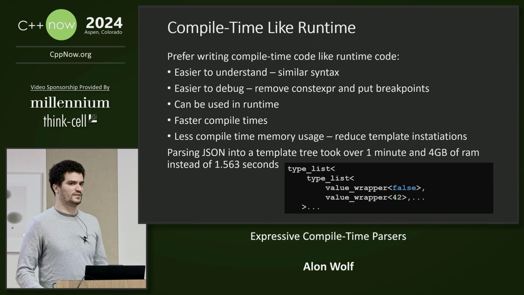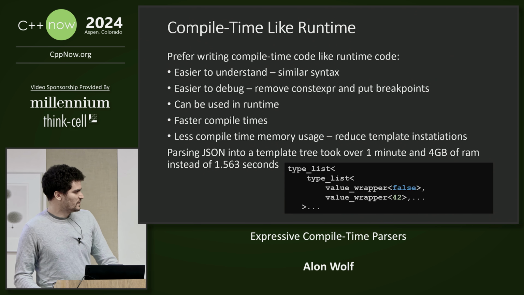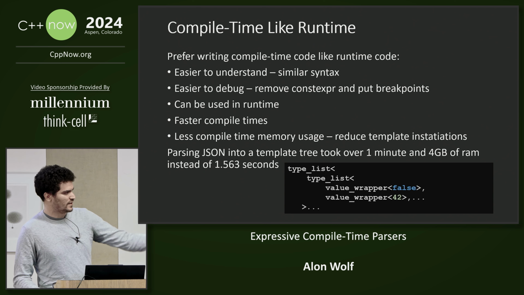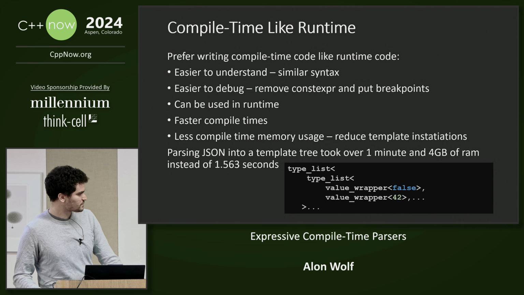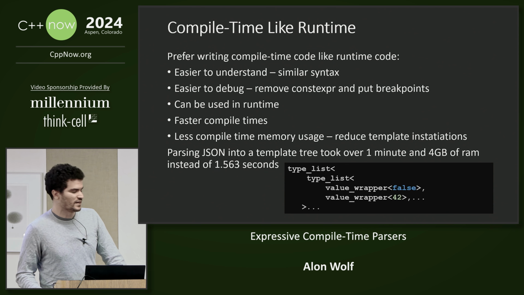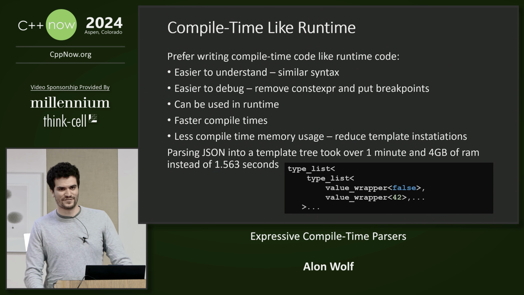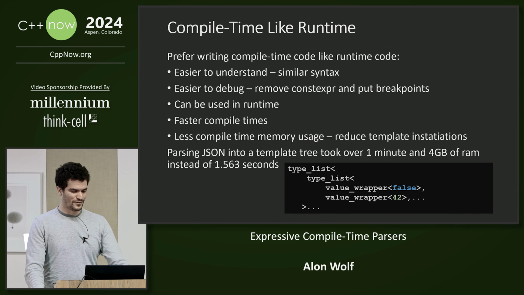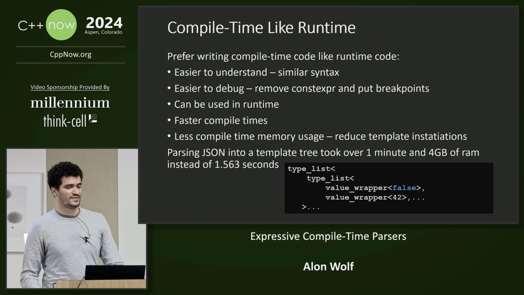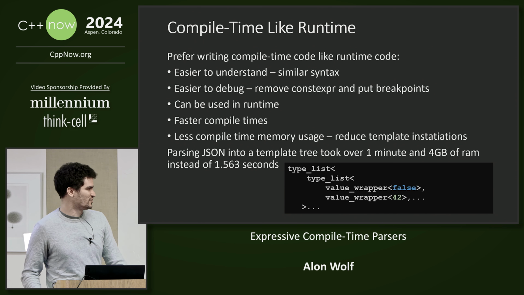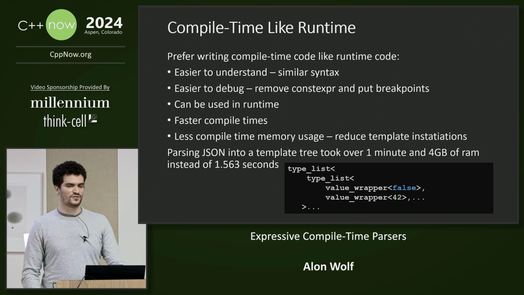I had a different JSON implementation that parses the JSON into a template tree. And this one took over 1 minute and 4 gigabytes to compile, instead of 1.5 seconds. I have encountered the same issue when having a large template instantiation with other compilers, so I recommend avoiding it whenever possible.